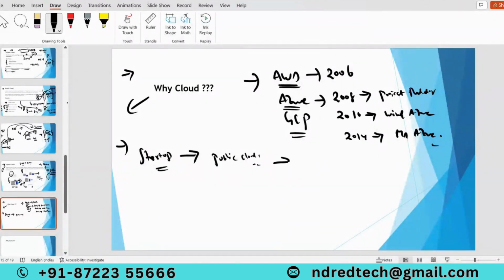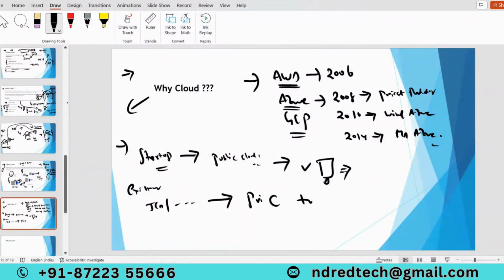If their business is running fine, no issues. If their business is not running fine, they will delete those virtual machines. That's the reason all the startup companies directly opt for public cloud. And coming to existing organizations, like TCS, Infosys and others, they are migrating their applications from private cloud to public cloud. Why?